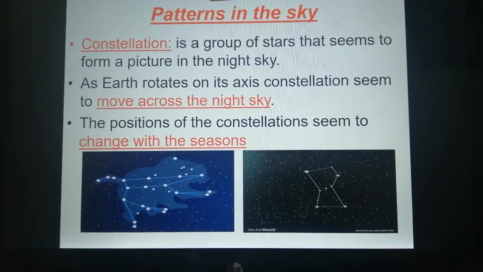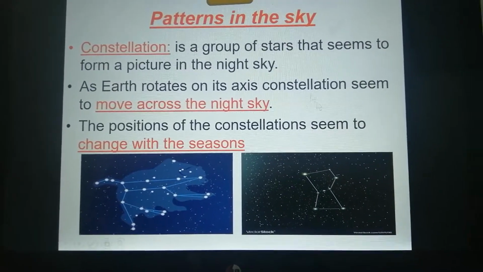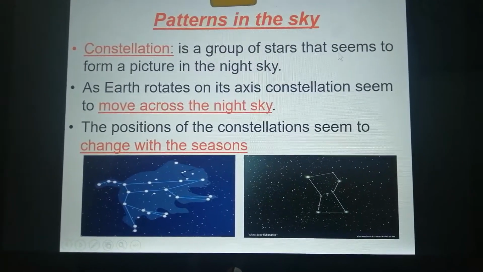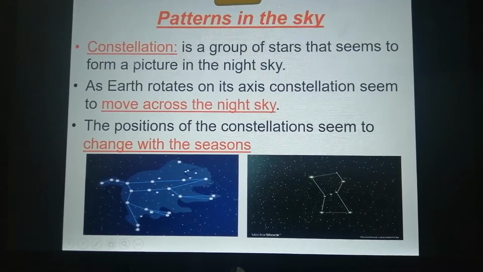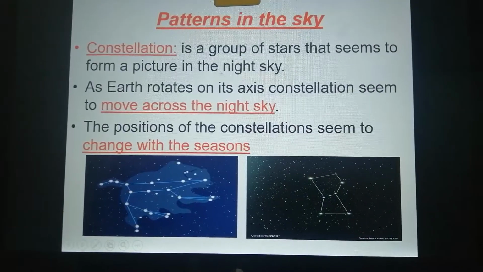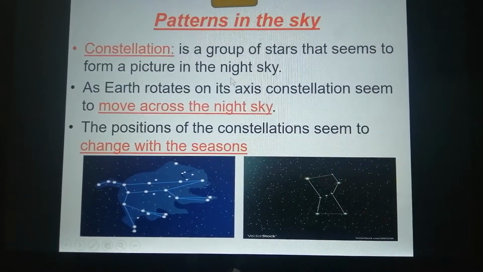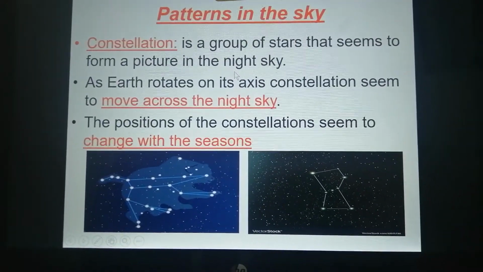Here we just need to know the meaning of constellation. It is a group of stars that seems to form a picture in the night sky. What is the meaning of constellation? A group of stars that makes a pattern or a picture in the night sky.